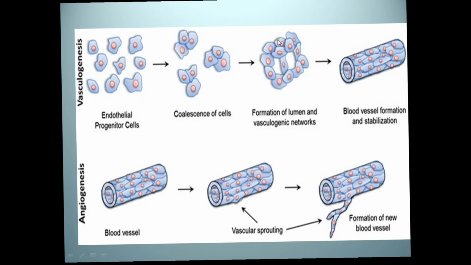These clusters arrange themselves in the form of islands, and these islands acquire a lumen. A few of them become blood cells, and a few of them form a tube-like luminal structure to form the primordial vasculature. That is called vasculogenesis. And from these large vessels, budding or vascular sprouts arise, and that sprouting is termed angiogenesis. This whole process starts in all parts of the embryo at the end of the third week, when the three germ layers are definitively formed.